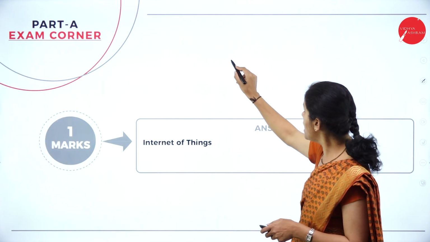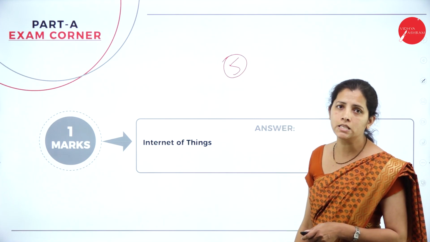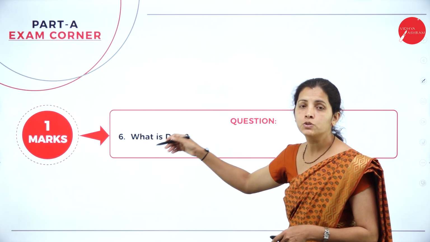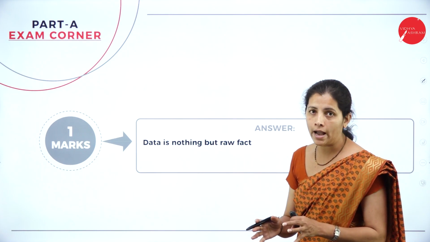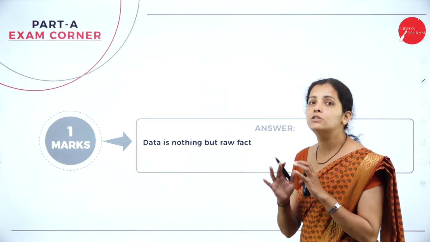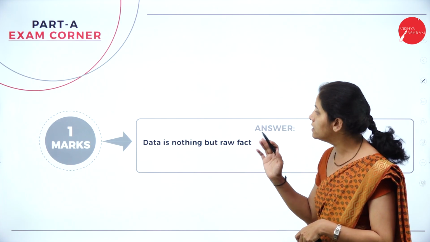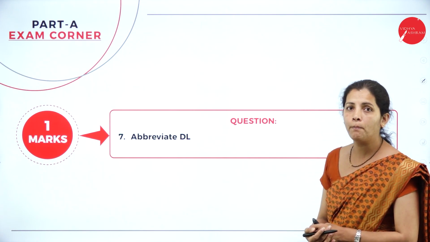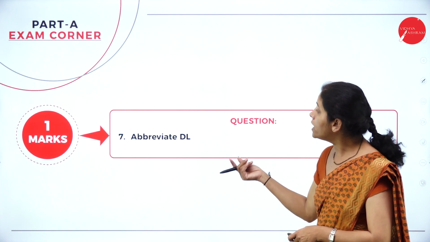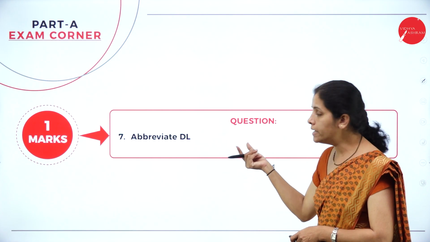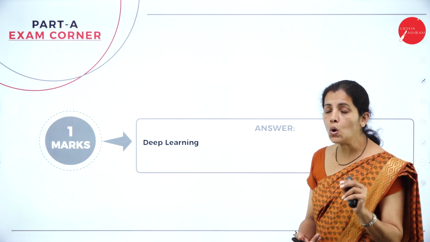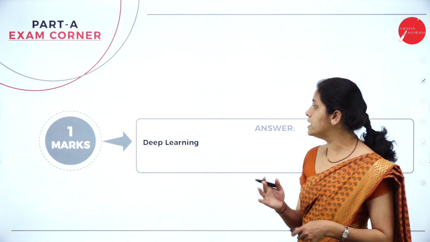Scoring 5 marks from part A is very easy. Now, the sixth question is, what is data? So here data is nothing but the raw fact, and that does not contain any meaning. Now the last question under part A is abbreviate DL. So what does DL stand for? DL stands for deep learning. So out of 7 questions, to score 5 marks, it is very, very easy.